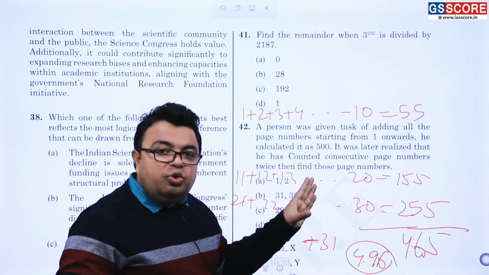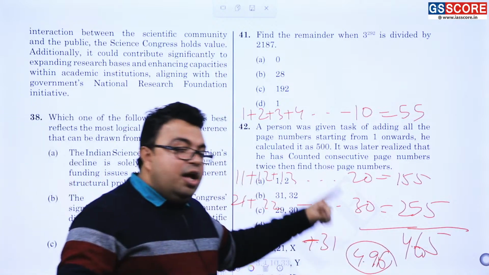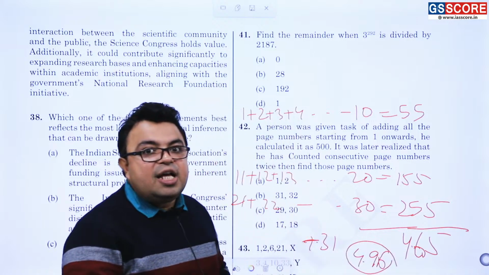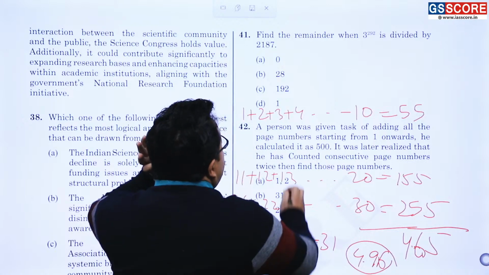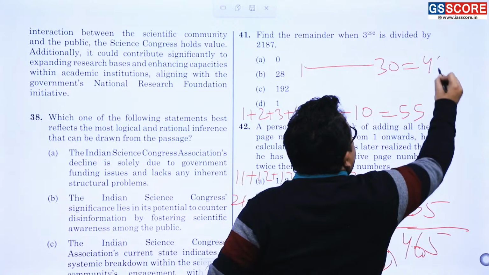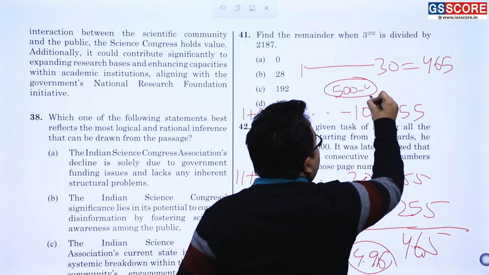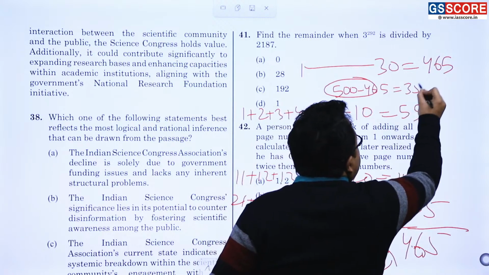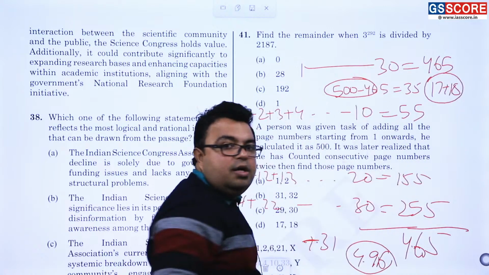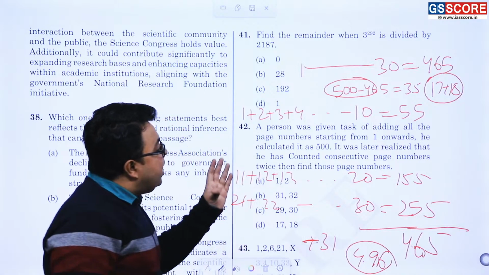So when you deeply assess this question, you get that 500 minus 465 is equal to 35, which is a number that has been added twice. It means the person had to add 1 to 30 and the answer should have been 465, but he has added 500. 500 minus 465 is equal to 35, that is equal to two consecutive page numbers, that is 17 plus 18 twice over here. 17 और 18 page number उसने दो बार add कर दिया.